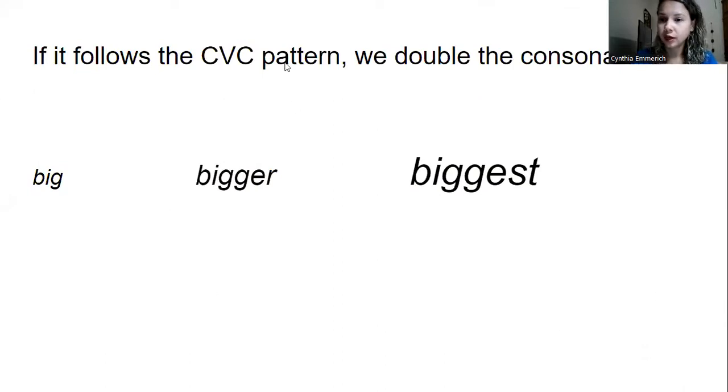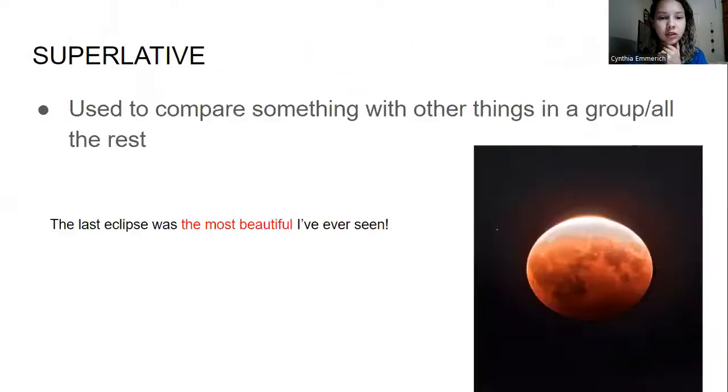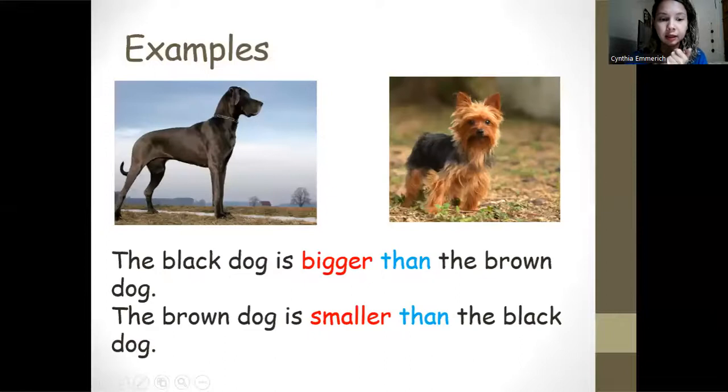So, just for us to wrap it up quickly, if we have an adjective and it follows the CVC, consonant, vowel, consonant pattern, we double the consonant. Big, so we have something big, and then bigger, double G, and the biggest, okay? We always have to use bigger than and the biggest when we're talking about superlative. So just like the examples we had here, the black dog is bigger than the brown dog.